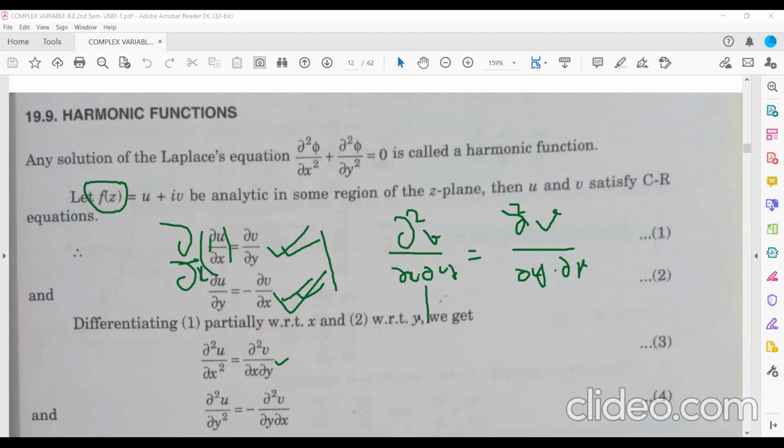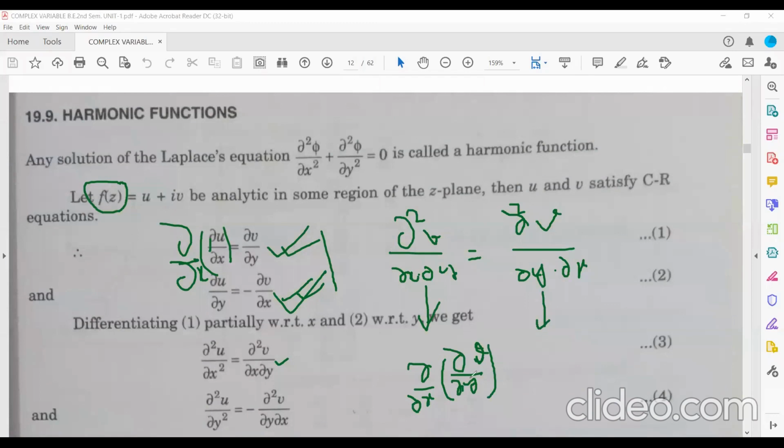What is the meaning of this? The meaning of this is that you are differentiating del v by del y with respect to x.